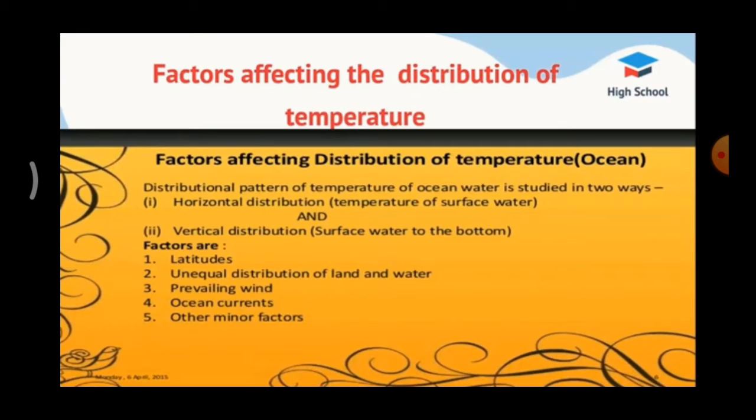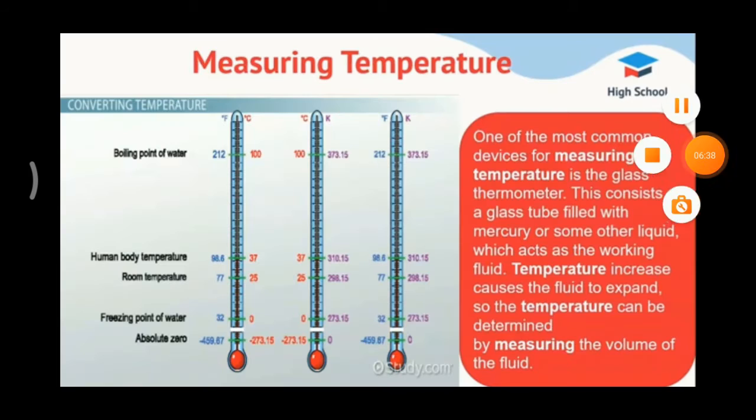Horizontal imaginary lines are called latitudes and vertical imaginary lines are called longitudes. Altitude means the height of an object from the sea level. So these all factors affect the distribution of temperature.